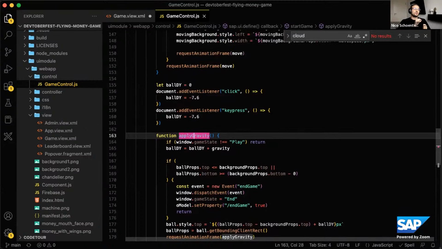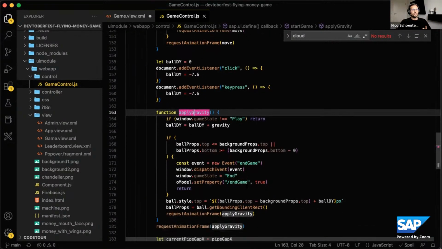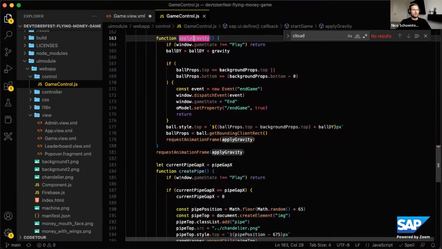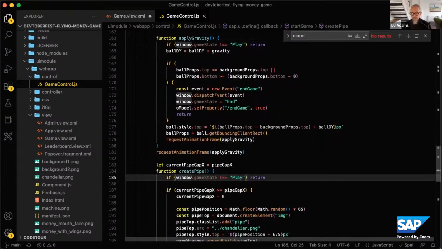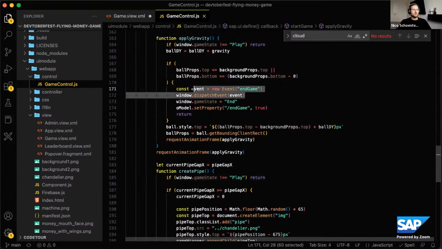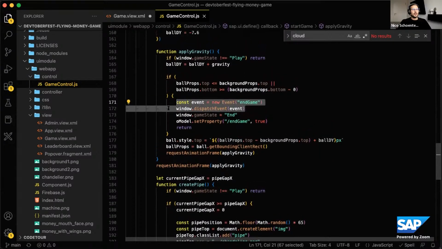And then to talk from the custom control to the outside of the custom control, this might sometimes be a little tricky because it's a different scope and you just can't pass things around. You can either use the window object. For example, here I set the game state on the window, or I emit custom events, which is pretty cool as well. So I can dispatch custom events.